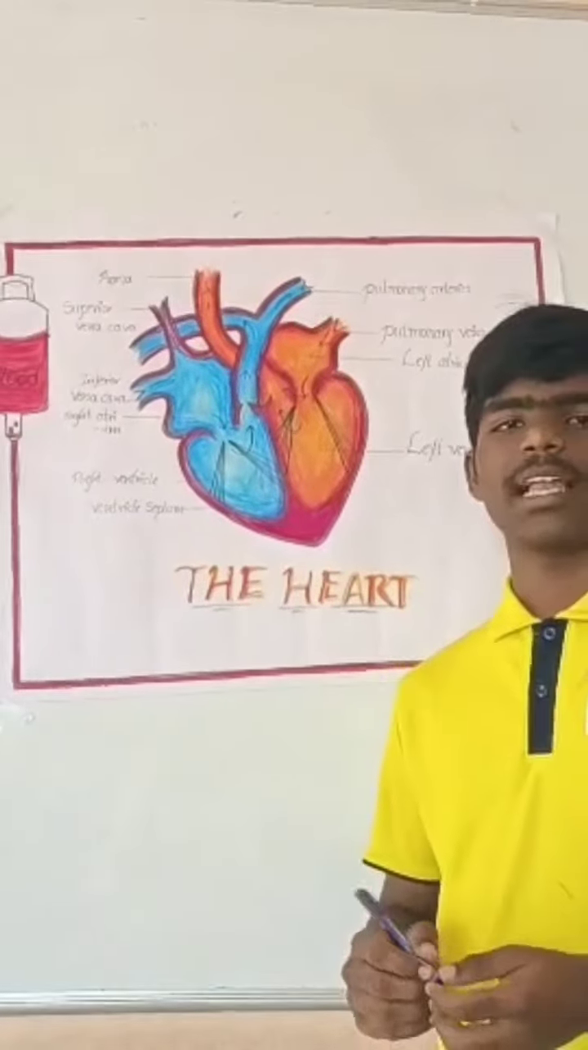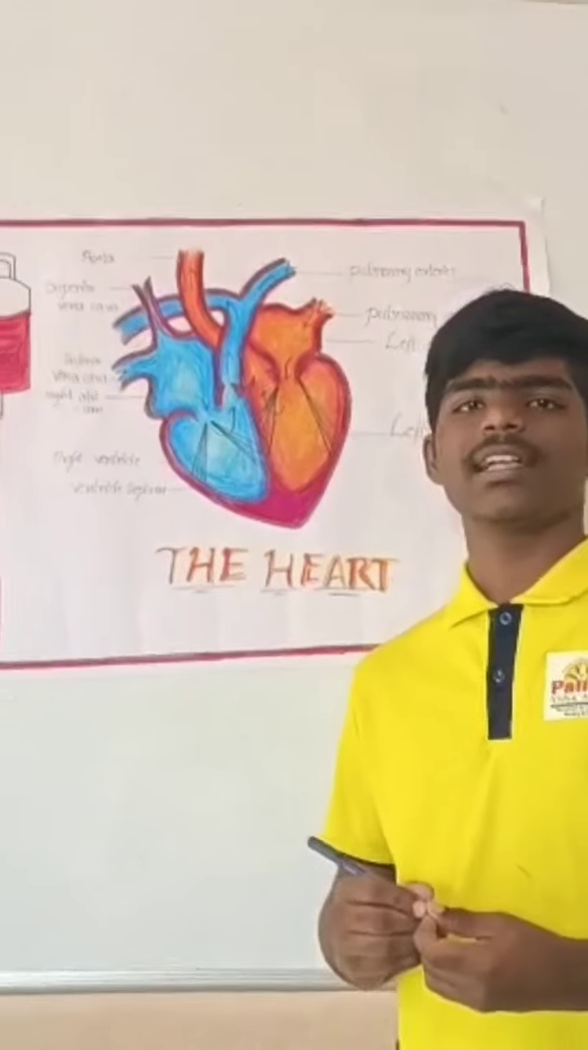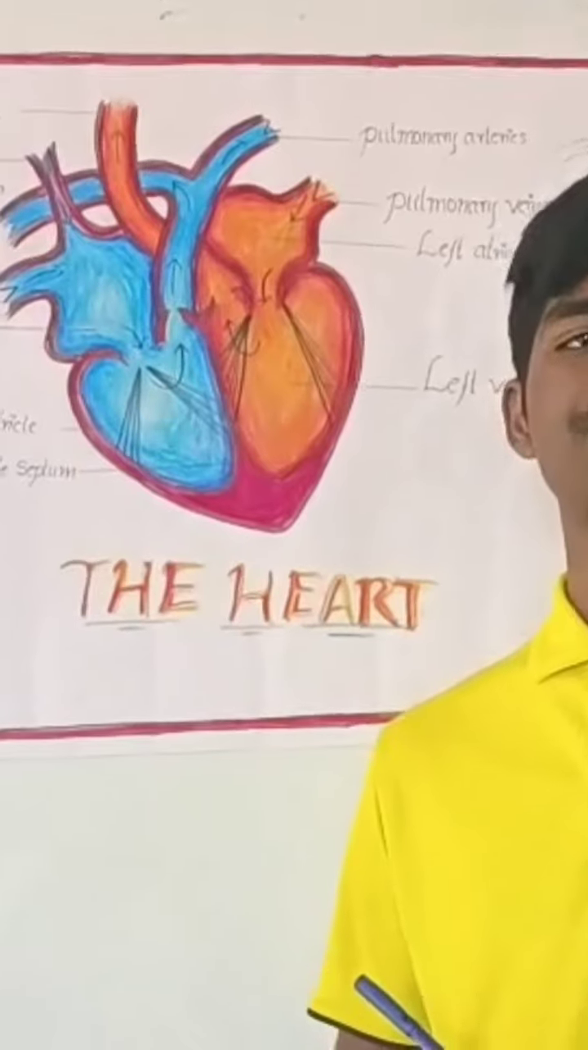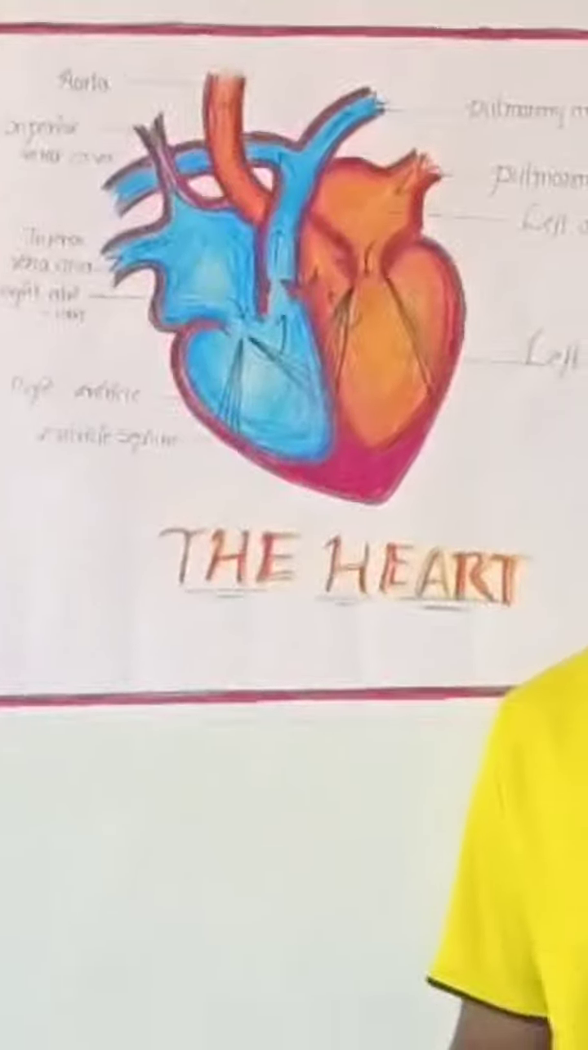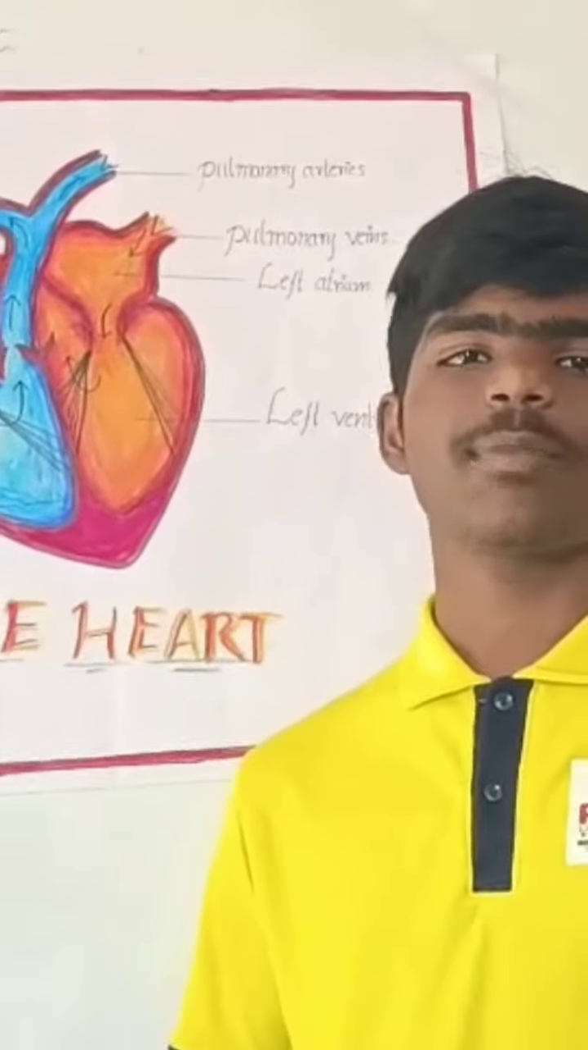First of all, blood. Blood is a fluid connective tissue. Blood consists of plasma in which cells are suspended. Blood is red in color due to the presence of hemoglobin. The study of blood is called hematology. Plasma transports food materials, CO2, and nitrogenous waste in a dissolved form.